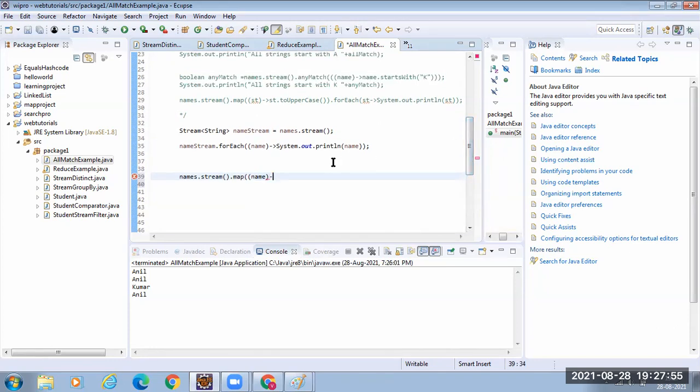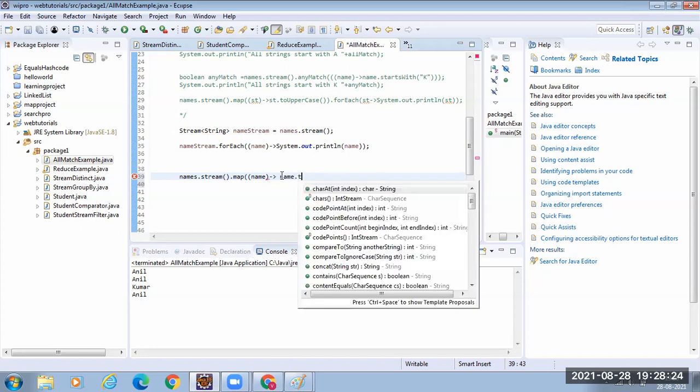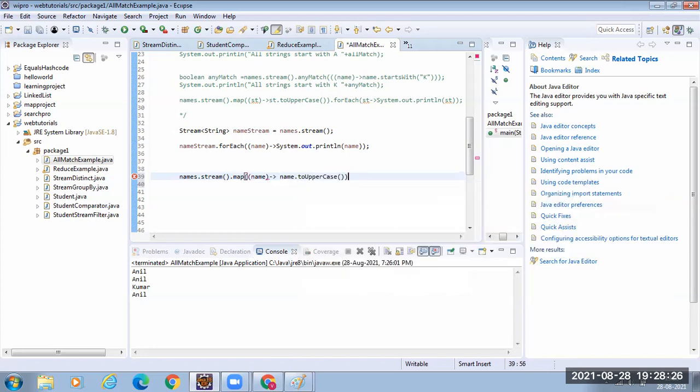Then what is my task? I want to convert, right? So that is why I have applied the map method on the stream. So it is taking the Function interface. That means you have to provide the lambda expression. When somebody calls the apply method, what happens? You will receive one argument, and on that argument, you will perform some action and return back. So what I'm going to do? Name dot toUpperCase. That's it, over.